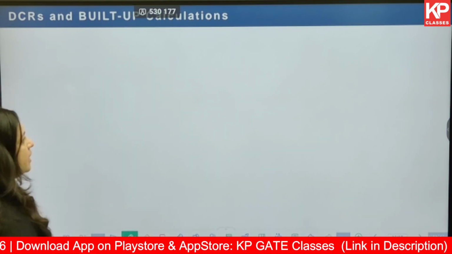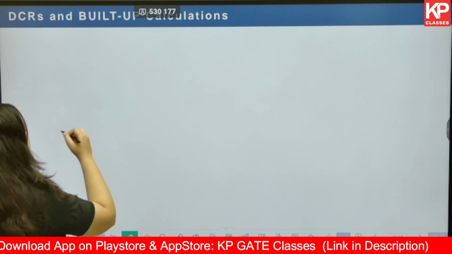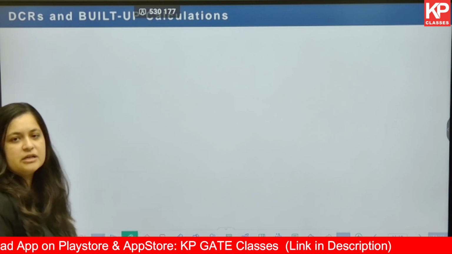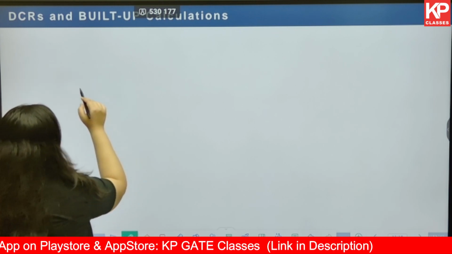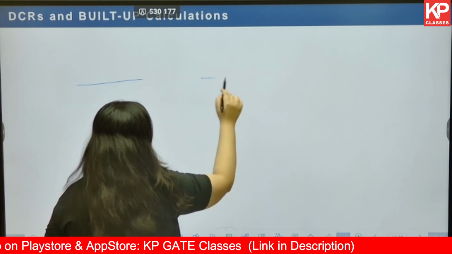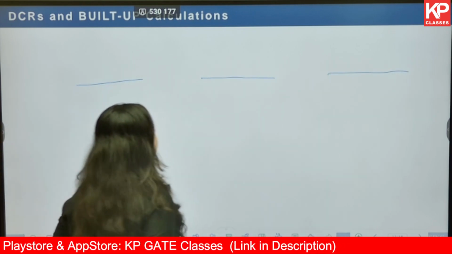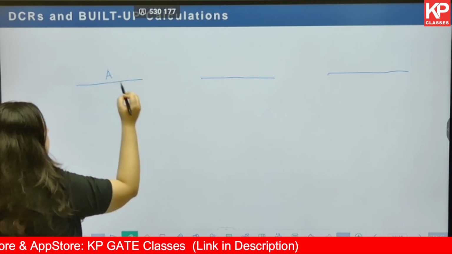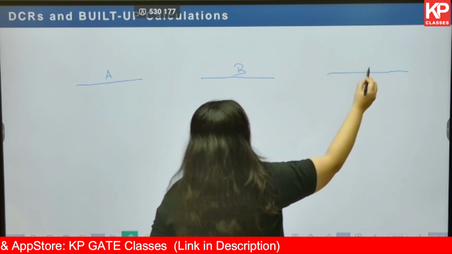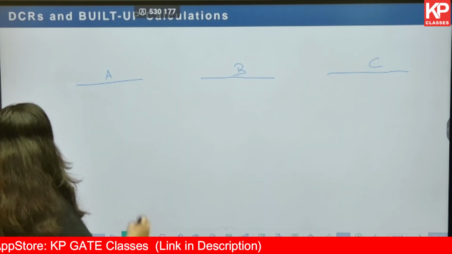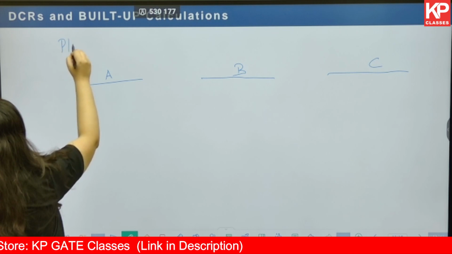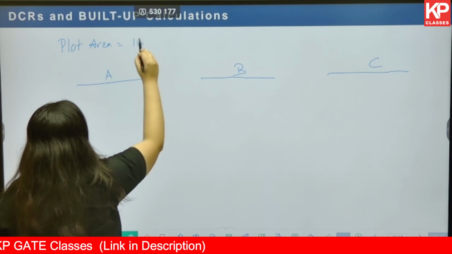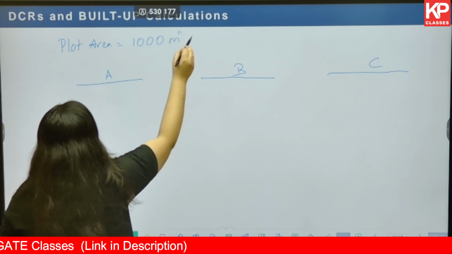Now let us take an example. Built up area can be calculated with respect to both these formulas. Which built up area should we consider? To understand this, let us take a few examples. Plot area for all of these is the same. This is project number A, project number B, project number C. Plot area is the same for all. Let's consider it to be 1000 meter square again for ease of calculation.